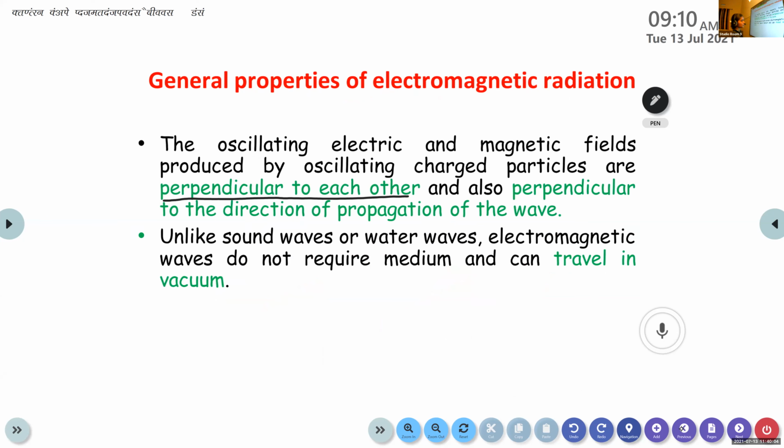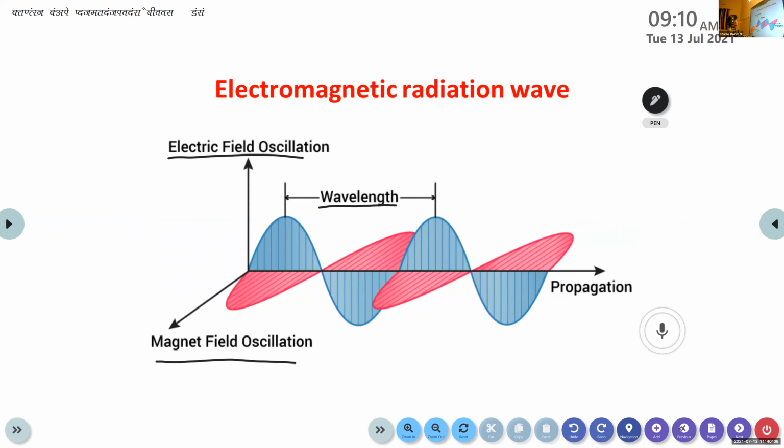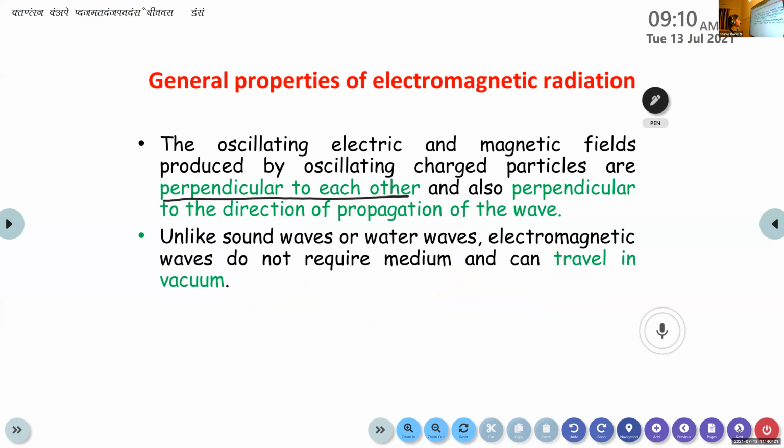When you look at this, you can see that three lines are perpendicular: the propagation of the wave, the electric field, and the magnetic field. They are also perpendicular to the direction of propagation of the wave. That means they are mutually perpendicular. Clear?